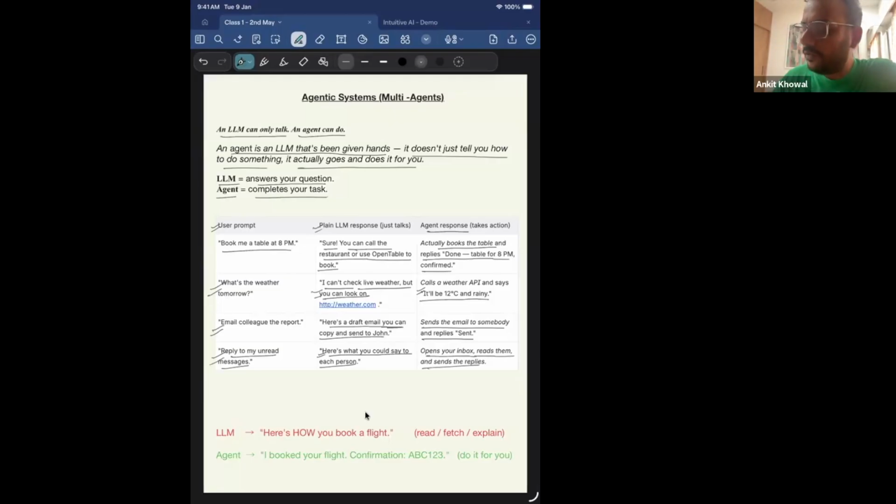So we saw the difference between plain LLMs and agents, right? Just to reiterate with one more example, a plain LLM says, here's how to book a flight, right? Let's say you ask, hey, book a flight for me. It will give you the steps. It will read data from websites, fetch data, and explain to you the process to book a flight. But an agent will book the flight on your behalf and send you a confirmation message that ABC123 is booked for you. So an agent is nothing but using LLMs to take actions, right?